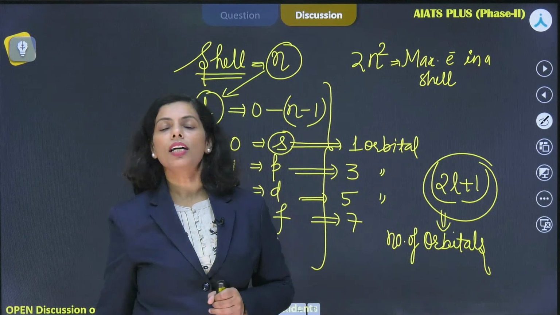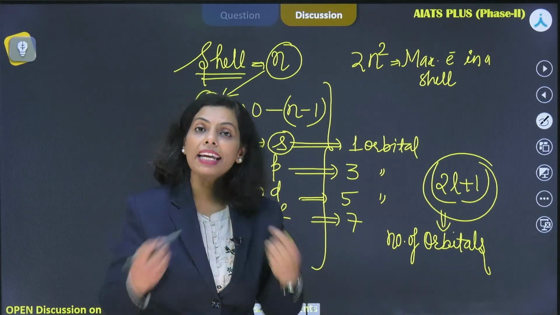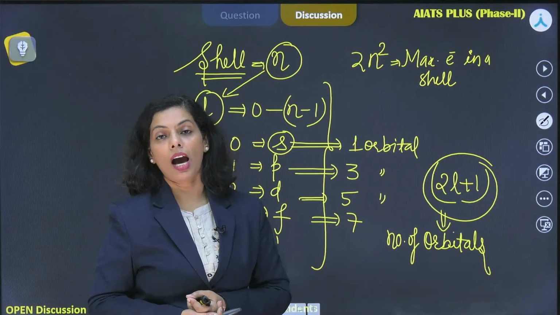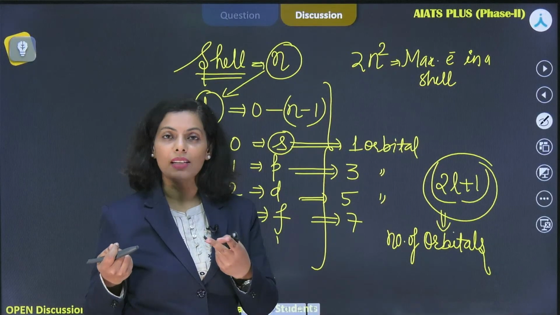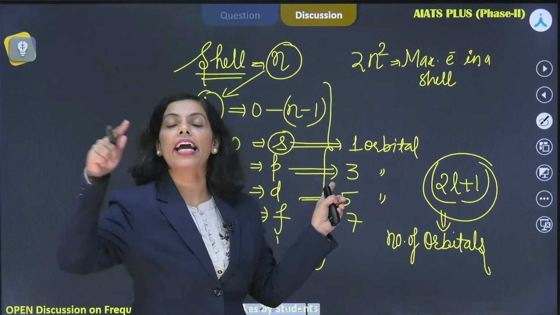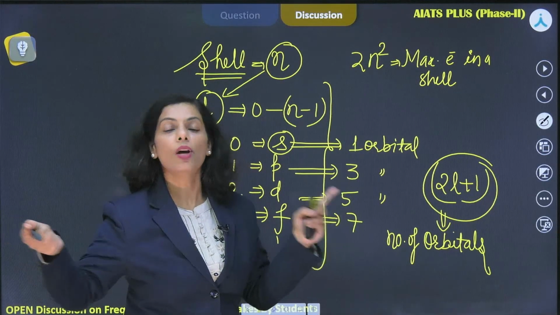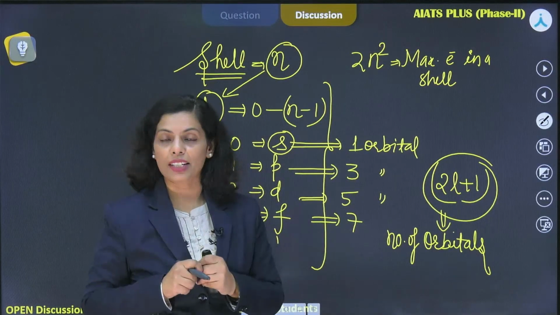And how many electrons are there in one orbital? The maximum number of electrons that can be accommodated in an orbital are what? Just think. Only 2 electrons, right? Am I right? Because p orbital has px, py and pz. One orbital can have 2 electrons. So in total, the p subshell has 6 electrons, right?